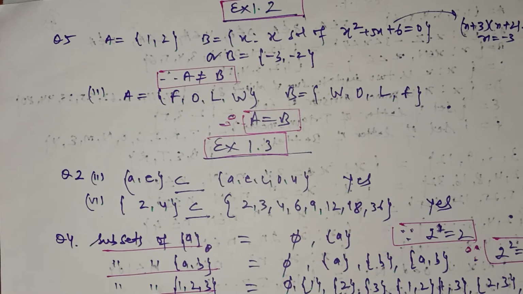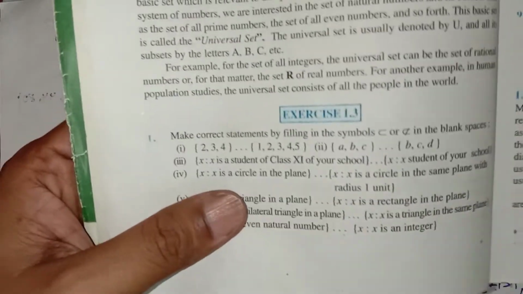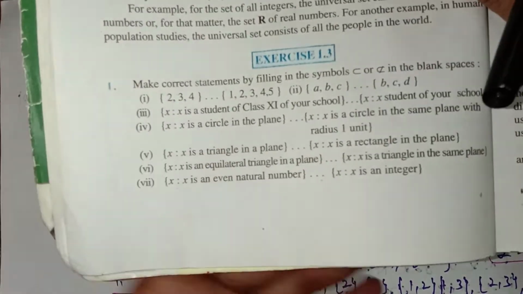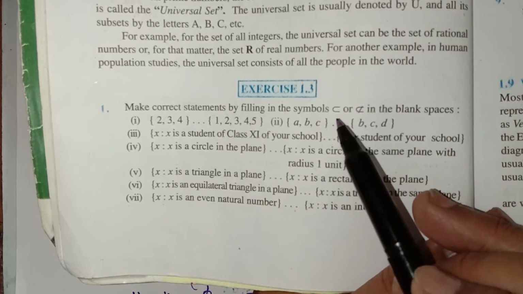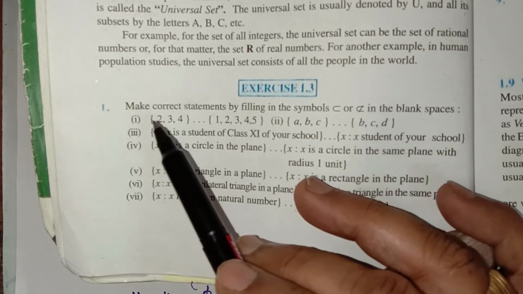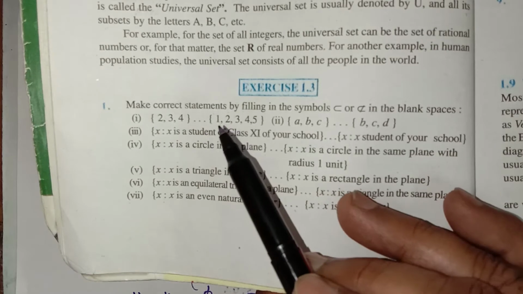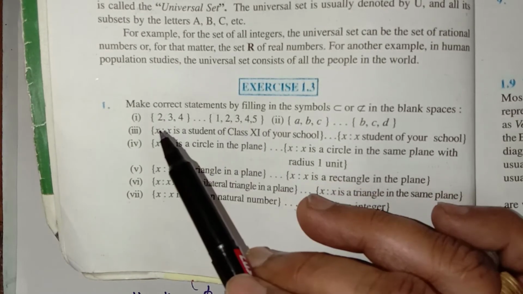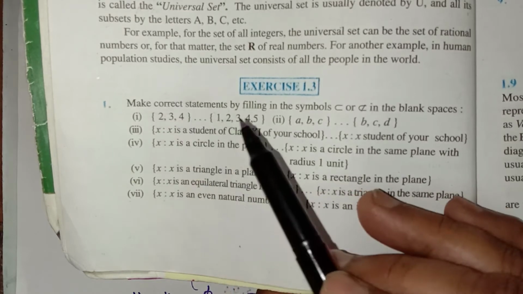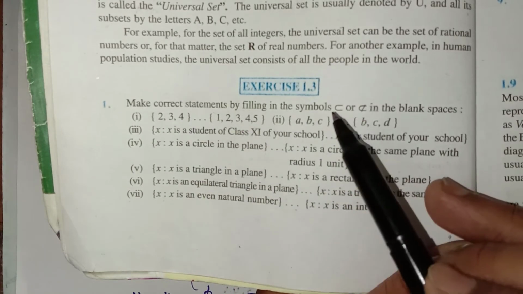Now the third exercise is based on the subsets of a set. In question number 1, you have to tell whether the first set is a subset of the second set or not, and make the correct statement. You have to put the sign of subset or not a subset. So 2, 3, 4, and we have 1, 2, 3, 4, 5. All the elements of this set belong to this set, so we can say that this set is a subset of this, and this sign will be there.